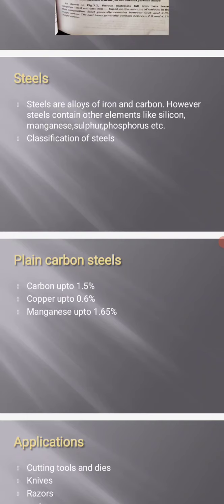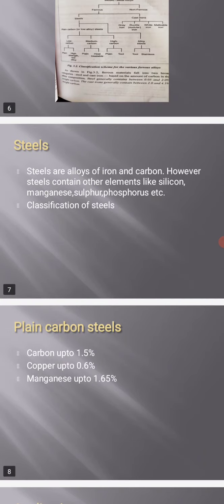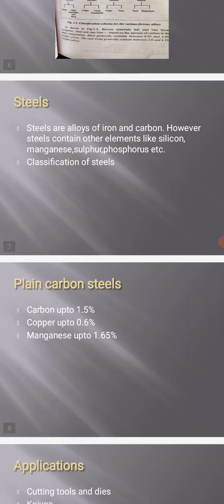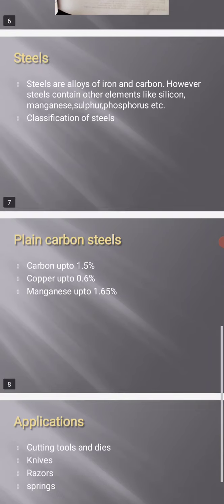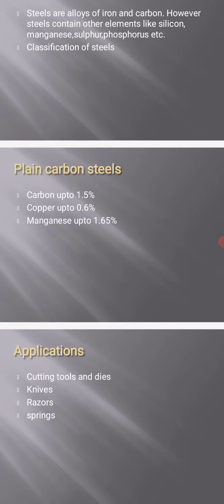So third type is high carbon steels. Steels that have carbon content of more than 0.60% are called high carbon steels. So these are the simple types of steels: low carbon steel, medium carbon steel and high carbon steel. The applications of these plain carbon steels are cutting tools and dies, knives, razors, springs. These materials are made up of plain carbon steels.